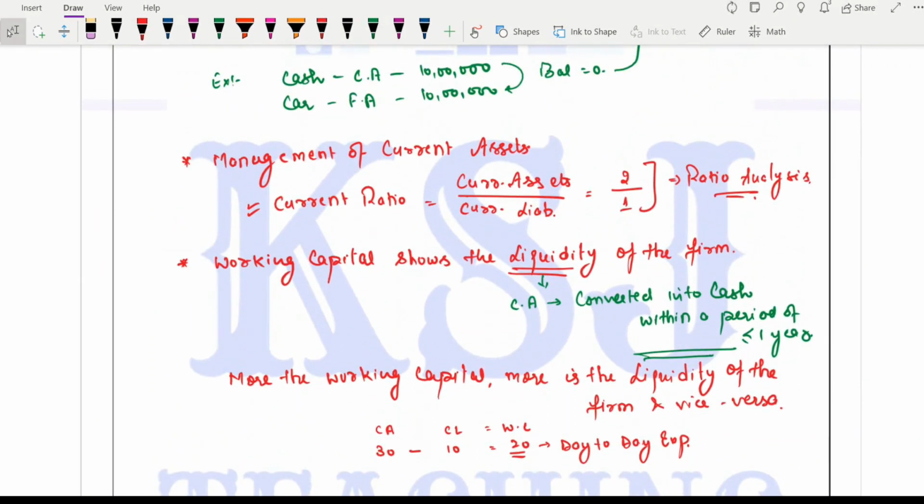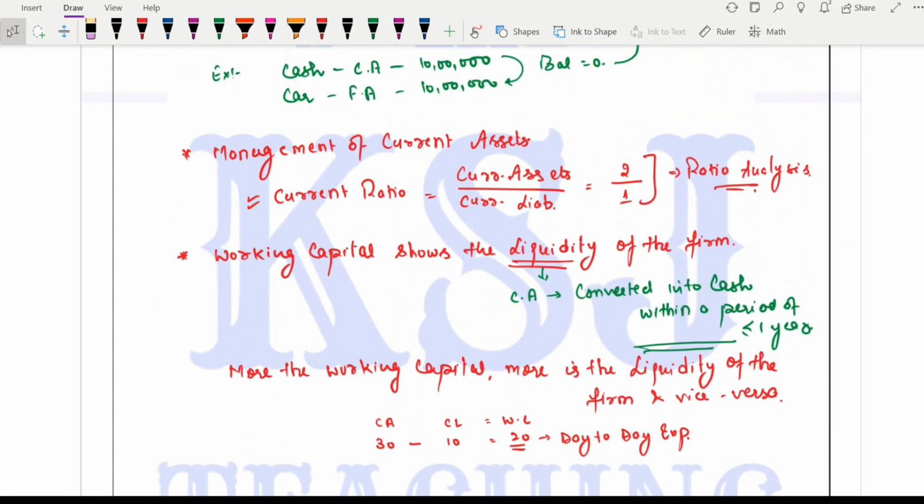Now one question arises here, sir. That means the company should keep lots and lots of liquid assets, lots of cash with it, because that will help in higher liquidity and help the business in case of emergency. That means the business should keep lots and lots of working capital, isn't it? They should keep all the money in working capital and not invest somewhere, whatever the cash, whatever the bank, whatever the current assets. No, even that is wrong, right?